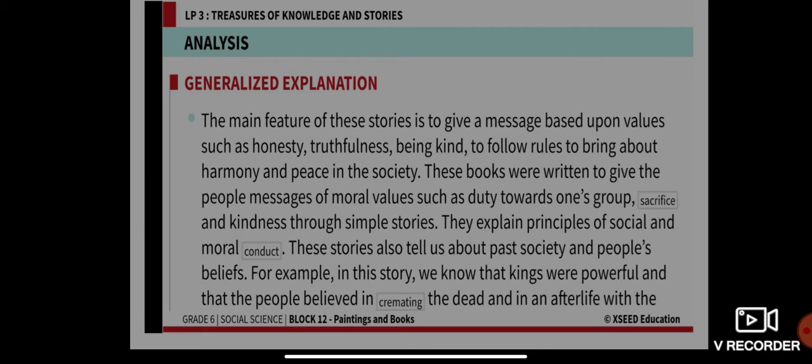This story also tells us about the past society and people's belief. For example, in this story we know that the kings were powerful and that the people believed in cremating the dead, and in afterlife. So all this we get to know through reading the story. The kings were very powerful because the people were following the order, and they also believed in cremating, that is, after death they believed in burning the dead body.